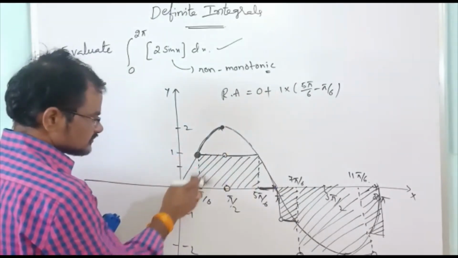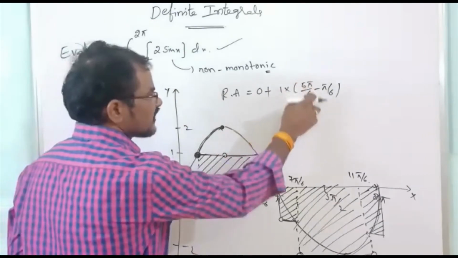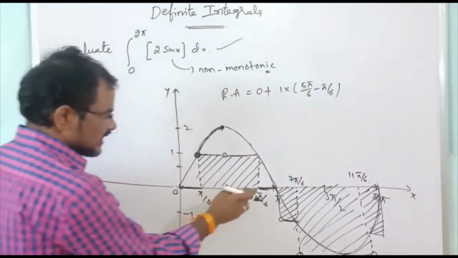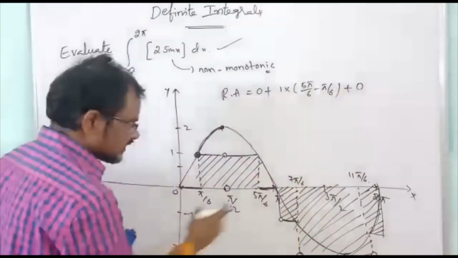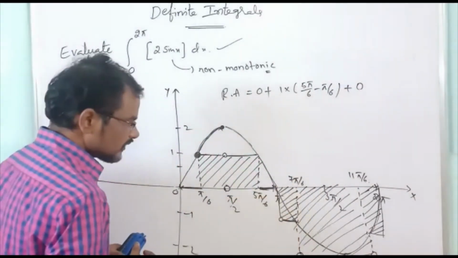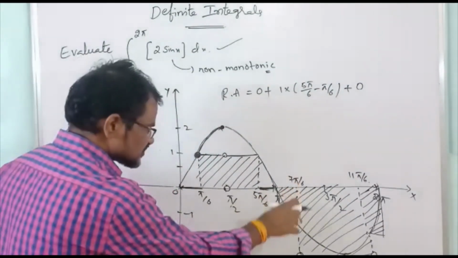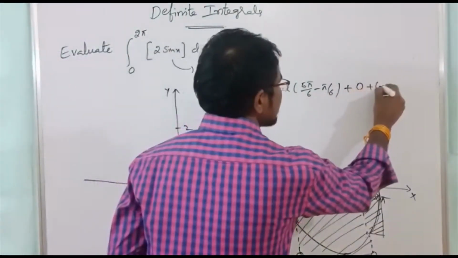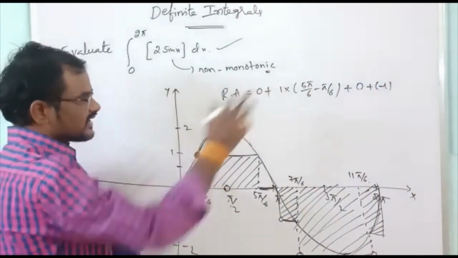So this area is length into breadth. So 1 into 5 pi by 6 minus pi by 6. Again here to here it is 0, plus 0. And here to here, length and breadth we have to take. This is -1, so plus -1, because this is below the x-axis. That's why I am taking that sign also.